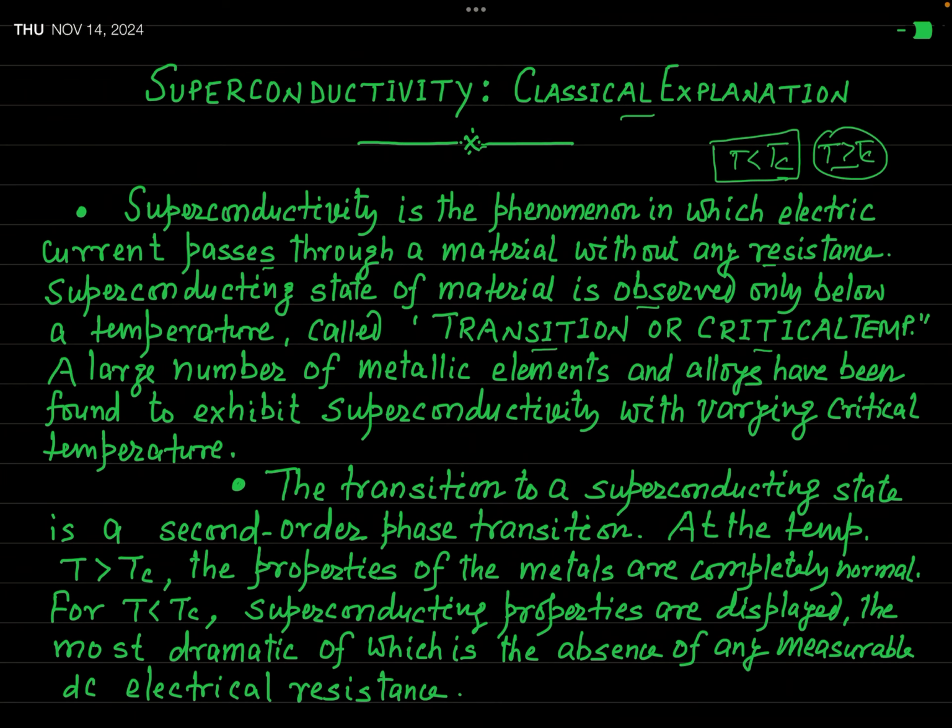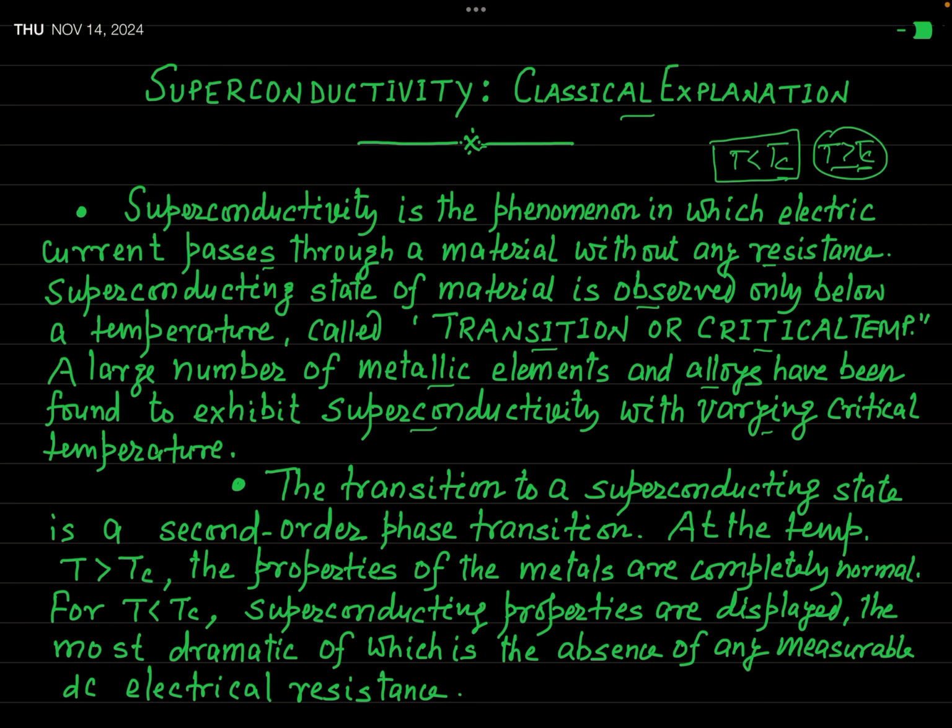This Tc has different values for different materials. A large number of metallic elements and alloys have been found to exhibit superconductivity when their temperature is lowered below the critical temperature. And this critical temperature, as I have told you, is different for different materials.